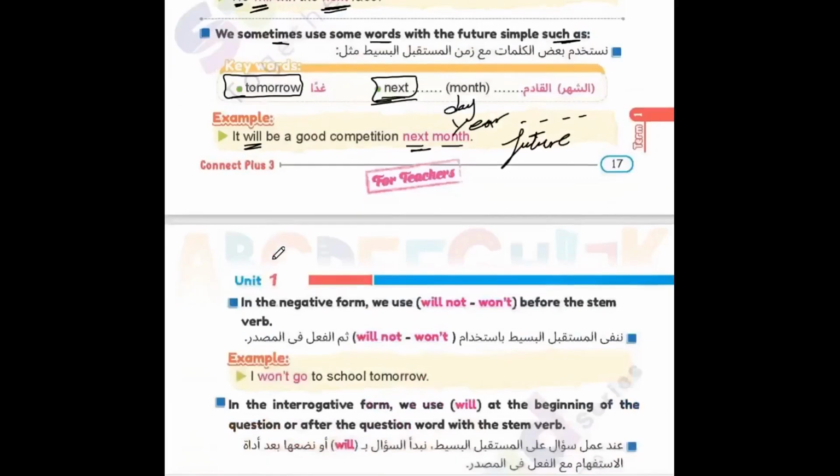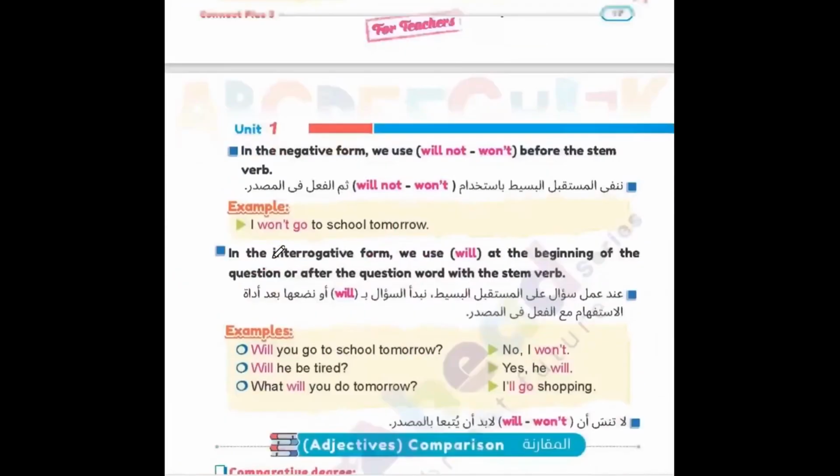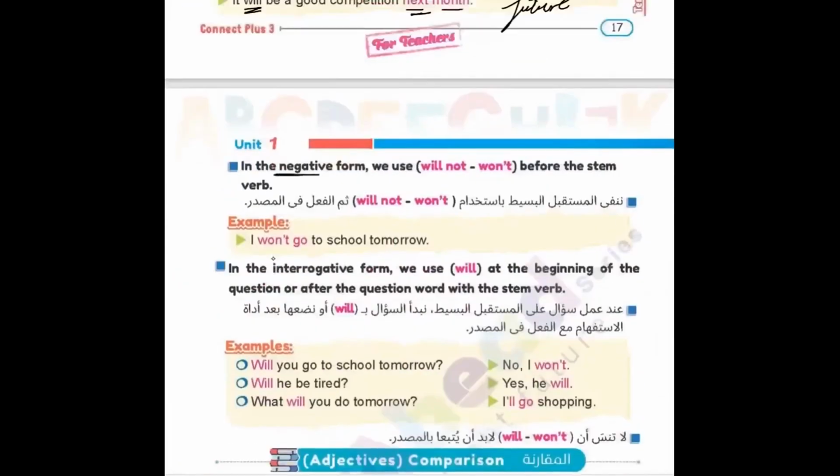Okay, that's good. Let's move to another part, the negative. Let's check the negative. What happens in the negative form? In the negative, usually we add not to the helping verb or modal verb if you have one.